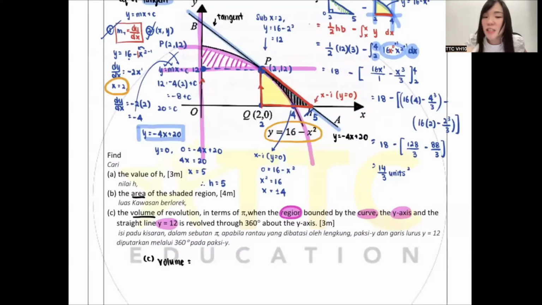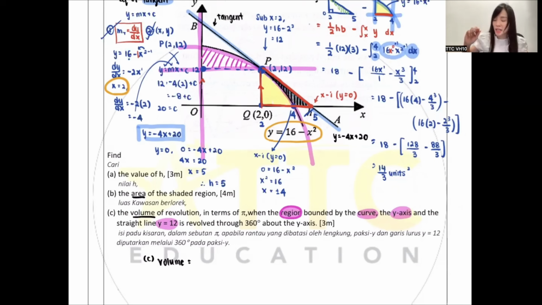So I repeat, if they say shaded region, then it's the one they shade. If they never say shaded region, sometimes, then usually they will tell you what it's bounded by. You take a highlighter, highlight whatever they say bounded by, then you look at the region that is bounded by all of that. Okay, so now you guys know that you want to find the volume for the pink color one. So can anyone tell me, for this question, should you use dx or dy to do it?